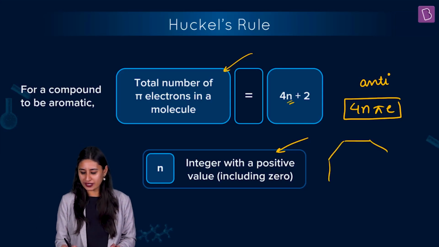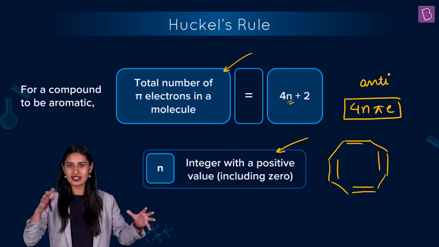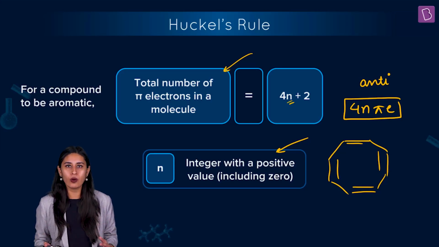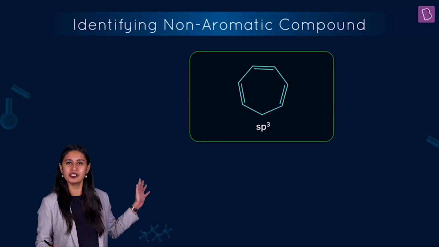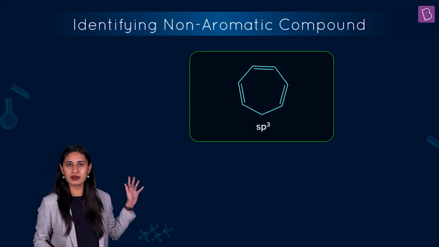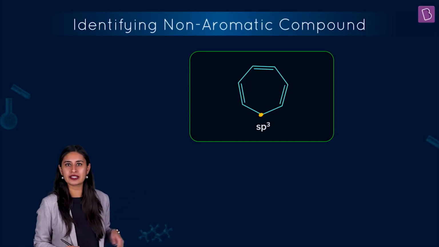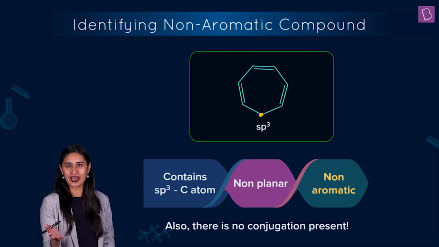Like in a cyclo-octa-tetraene kind of system. Look at this. Here it may give you a feeling that it's anti-aromatic, but there is non-planarity here. So make sure you know the exceptions also, all the different non-planar compounds. But the one which was given to us was very simple. You know that here when we have the 7-membered ring with 3 pi bonds, we have one of the carbons which is sp3 hybridized. The moment you see this sp3 hybridized carbon, you know that there is non-planarity coming, and if there is non-planarity coming, you know that it's going to be non-aromatic.